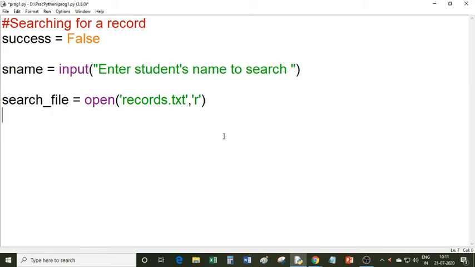So I will read a single line, first line. So name variable I created, and then search file dot I am calling readLine method. So this readLine method will read a single line and returns a string. That string is stored in name. I hope you understand this statement.